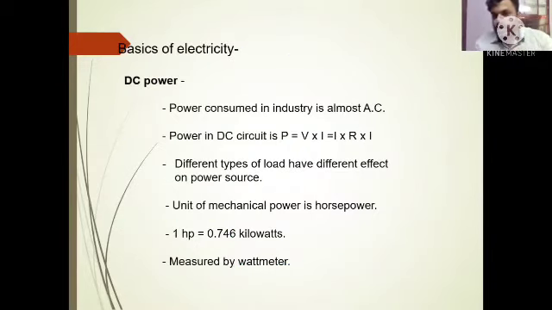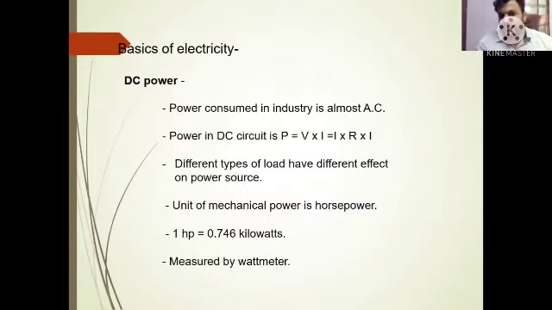Now, there are two types of power: DC power and AC power. DC stands for direct current. AC is alternating current. DC power is present in batteries, whereas AC power comes through the power lines in our homes. Most of the cases for our robotic applications, we use DC power. But in our homes, when we plug in the components, we use AC power.